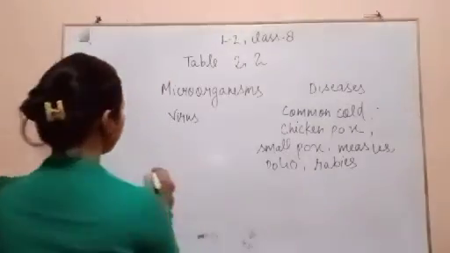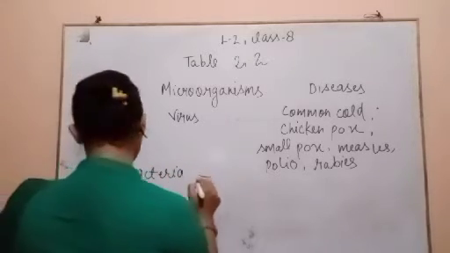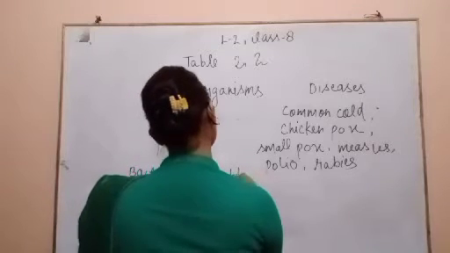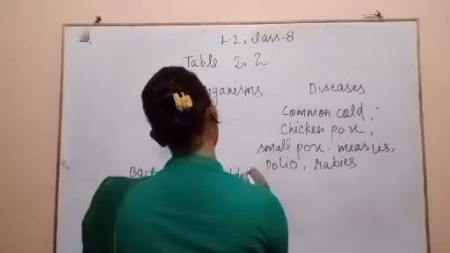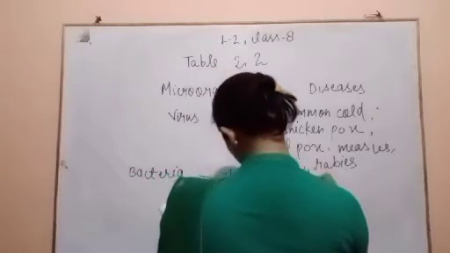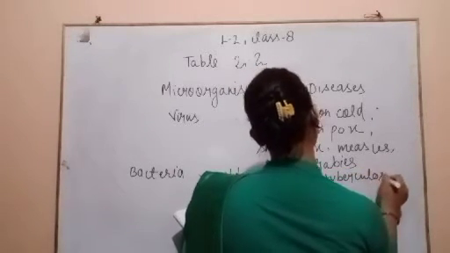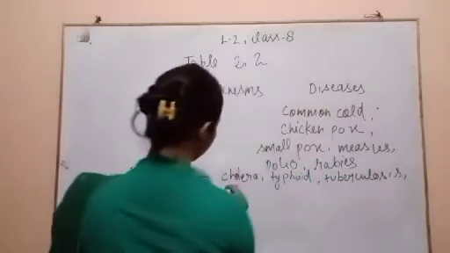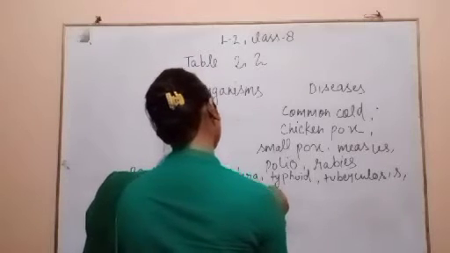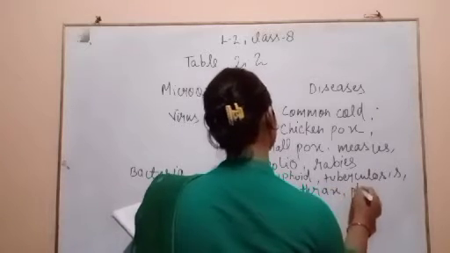The second microorganism is the bacteria. In this you can see cholera, typhoid, tuberculosis, diphtheria, anthrax, plague.